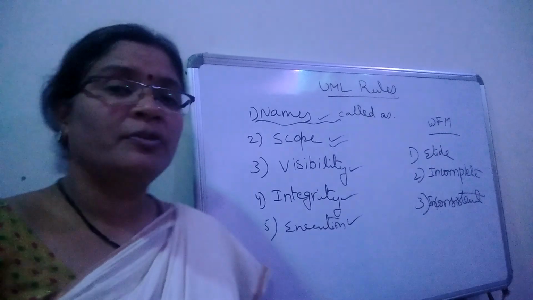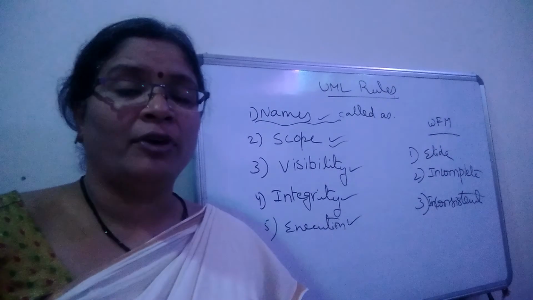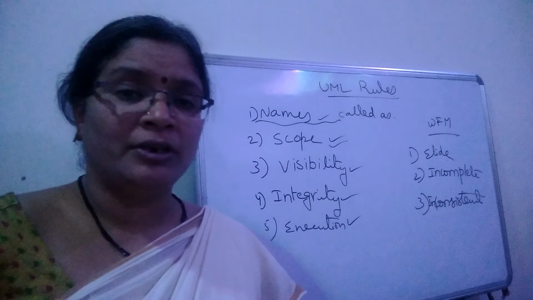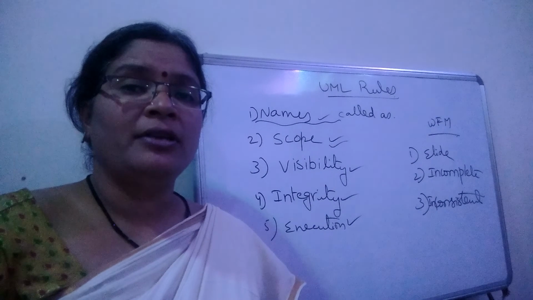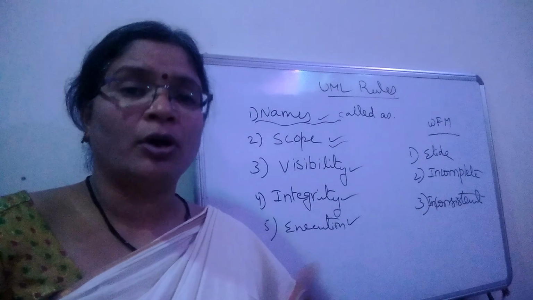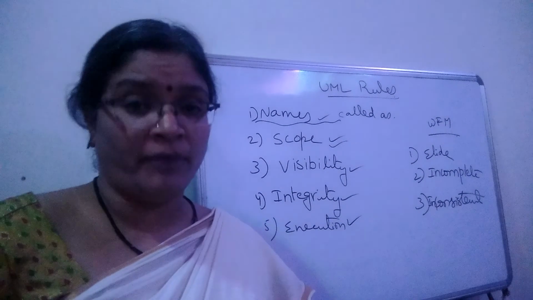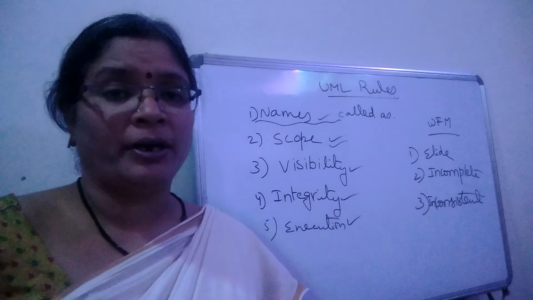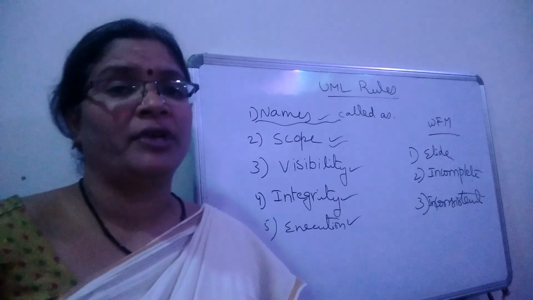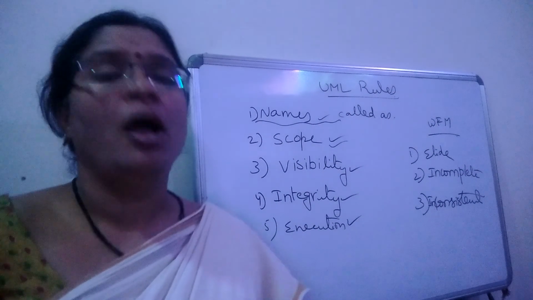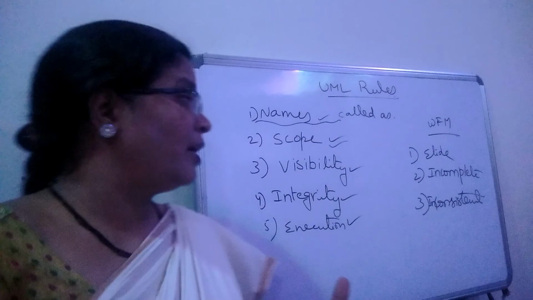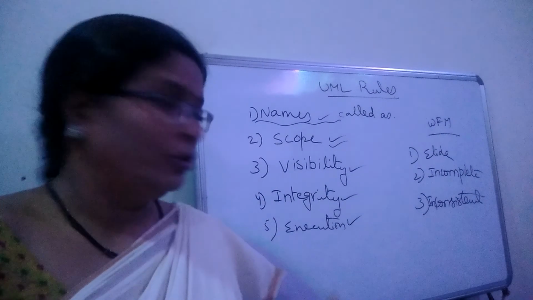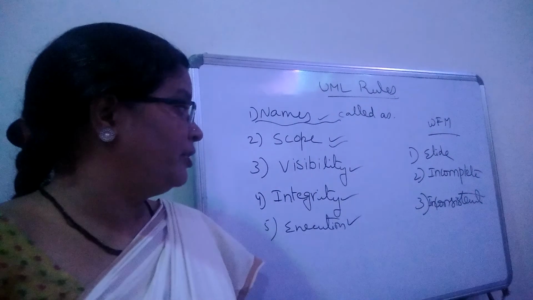The next one is visibility, whether the thing, the diagram or the relationship, whatever it is, is visible to all the users, or only some users, or it is private. So visibility normally represents public, private and protected. That is nothing but the access specifiers, whether it is publicly available, privately available, or protected.